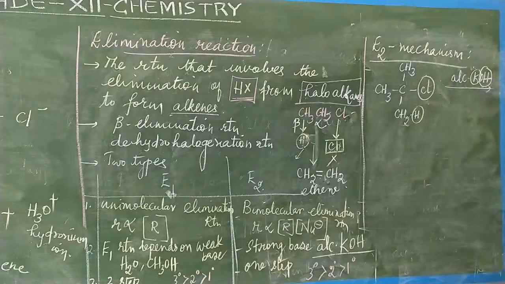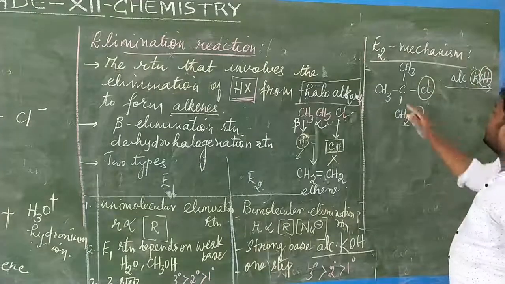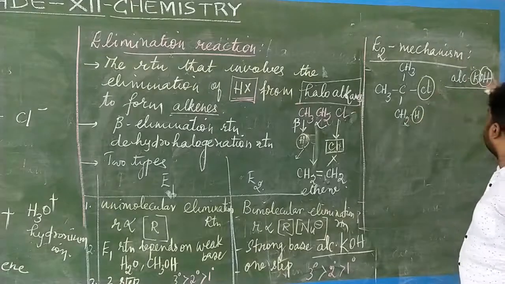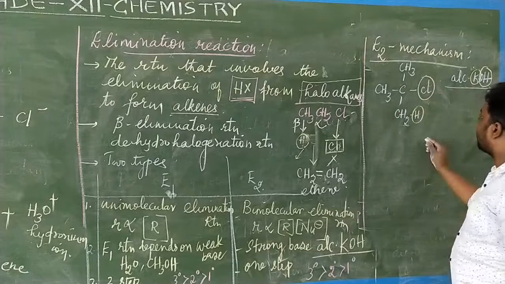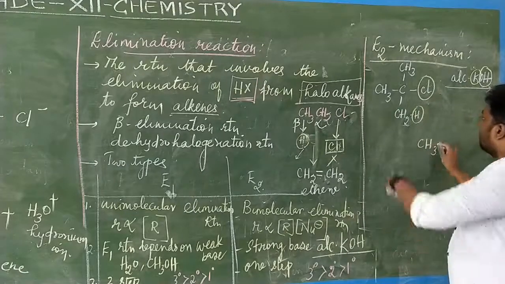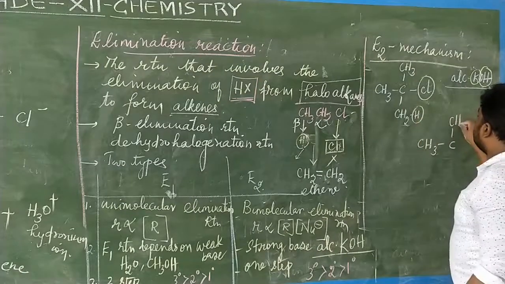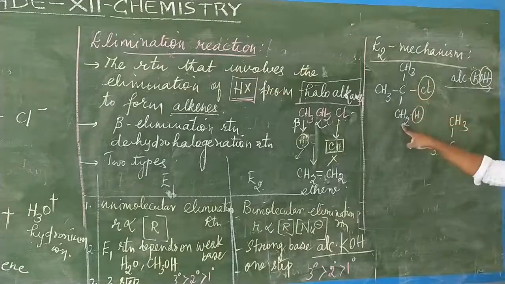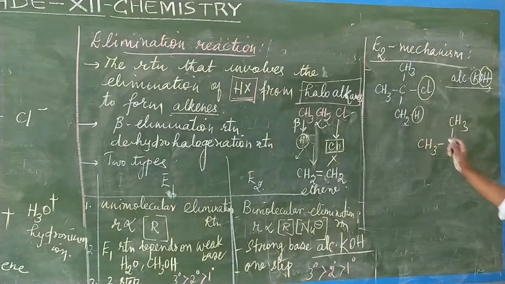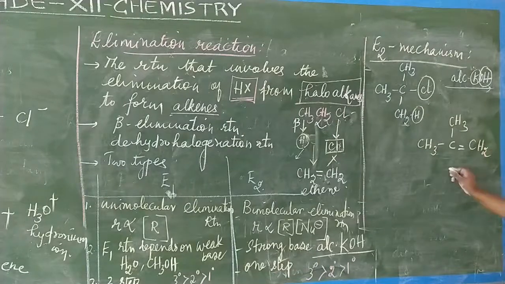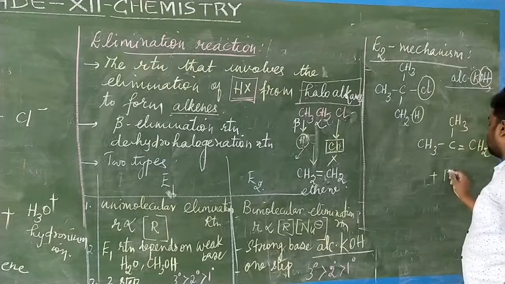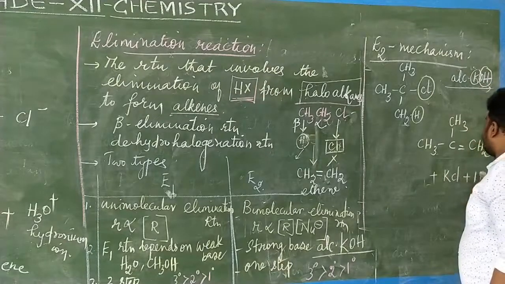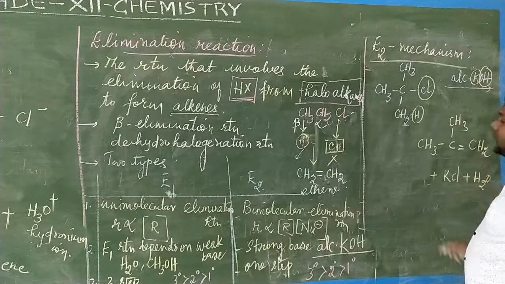As a result, what is the product that I will be getting now? CH3, correct? KCl plus water. So what will be the product? The end product which we will be getting is CH3, CH3, then here a double bond CH2 I will be getting. Alright? Plus what is the byproduct we will be getting? KCl and then water. KCl plus water molecules will be getting.